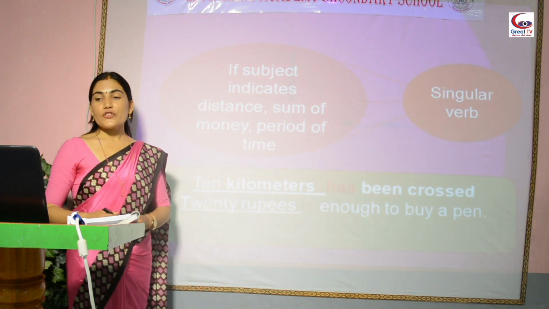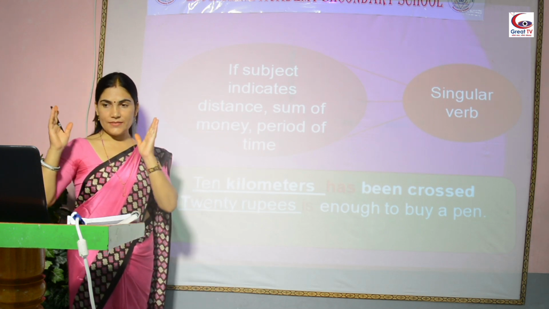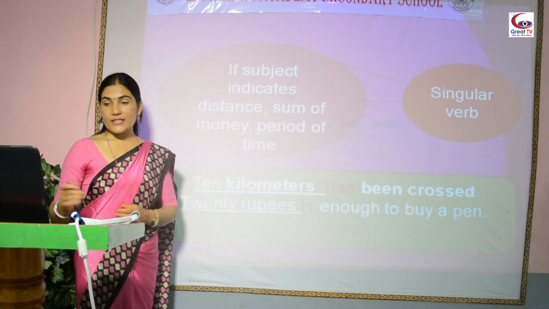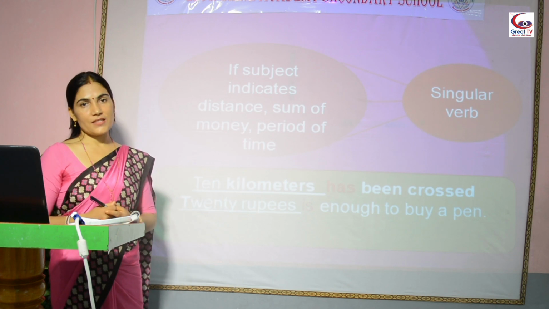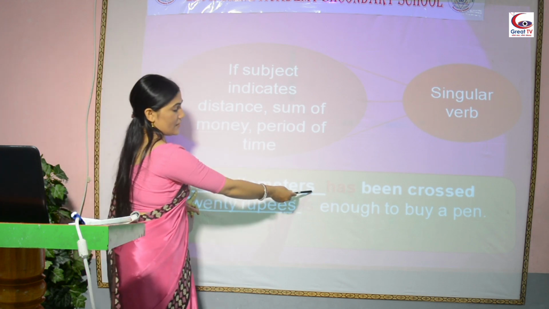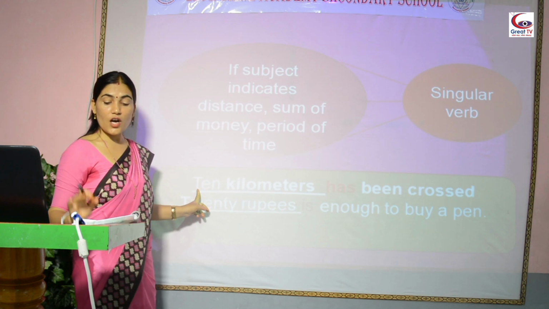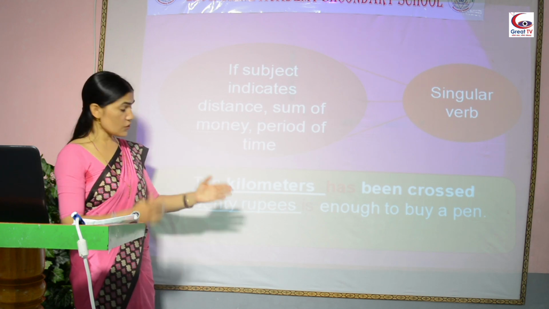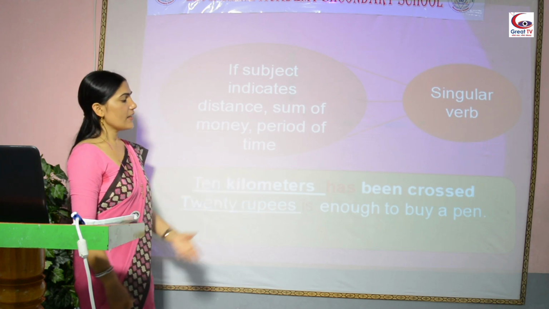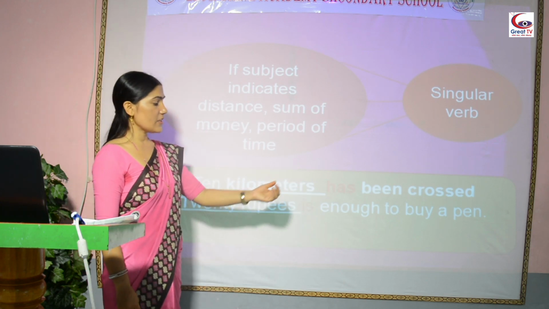Okay. If subject indicates distance, sum of money, period of time, then it is followed by singular verb. For example, 10 kilometers has been crossed. Here 10 kilometers is plural in form, but it is not plural, because it refers to the amount, the distance. So they are singular and followed by singular verb. 10 kilometers has been crossed.